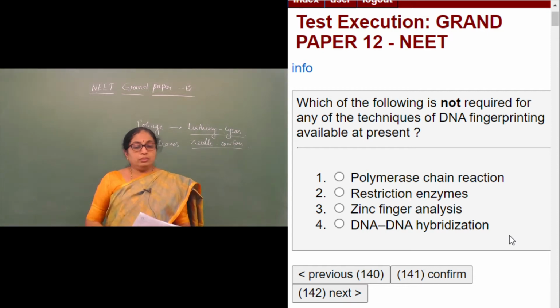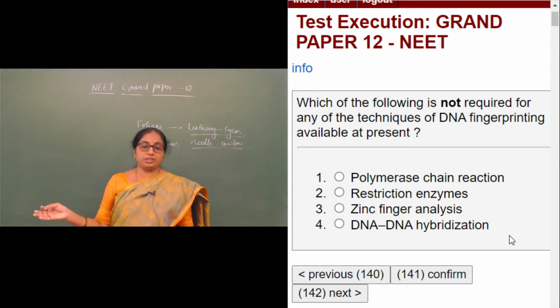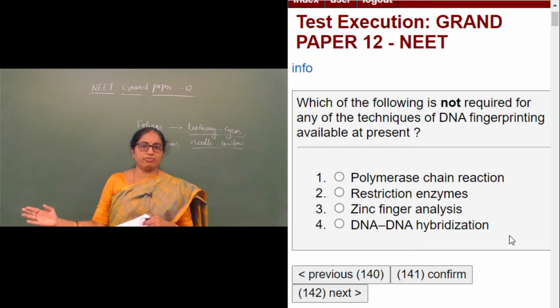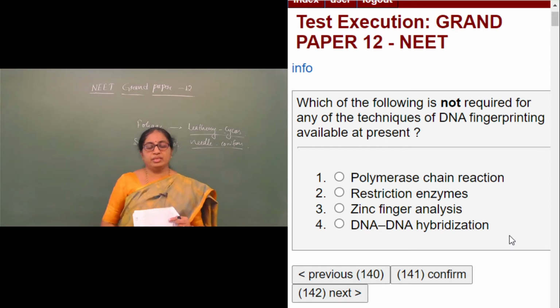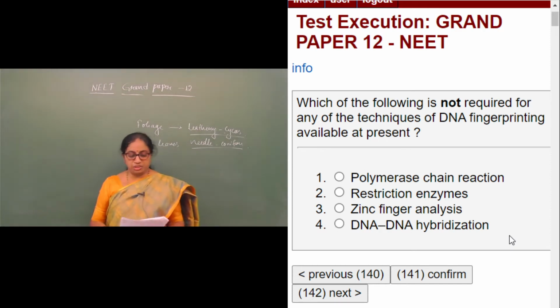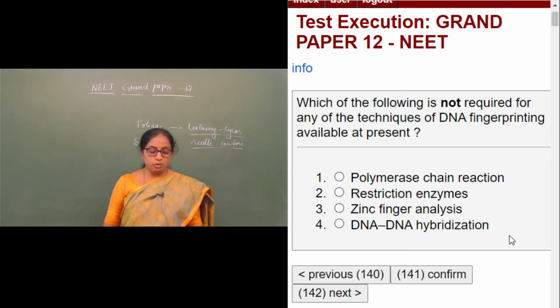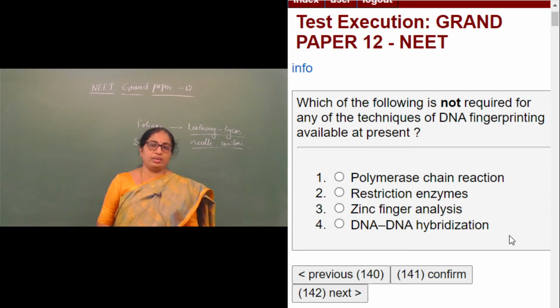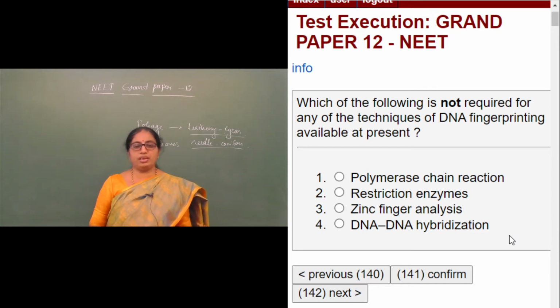So zinc finger analysis is not at all used. DNA hybridization, of course, the DNA of the sample and the victim are compared. This method we call southern blotting, which is done with the help of DNA probes.